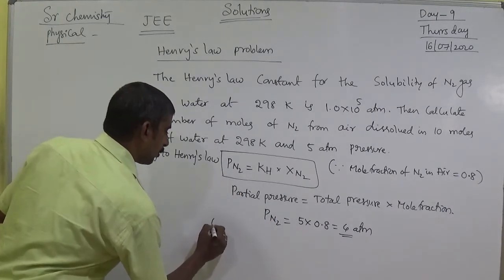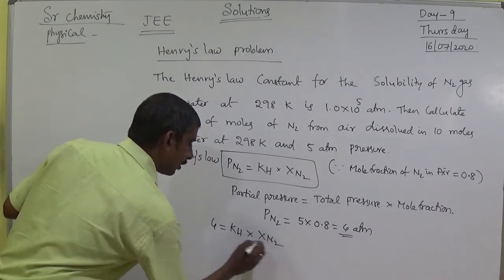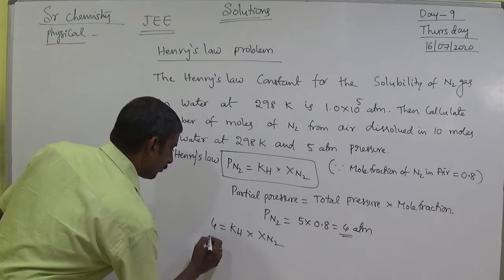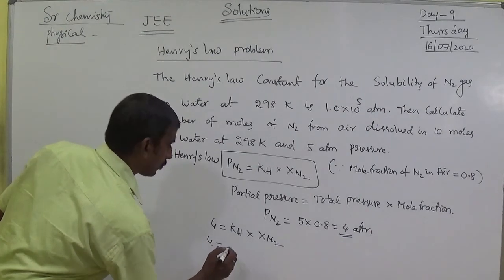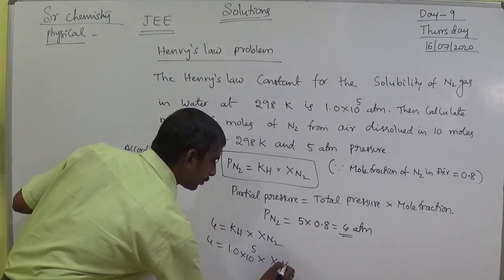Substitute the value here. That means nitrogen partial pressure is 4. So 4 equals Kh into X of N2. We want X of N2. Kh is given as 1 into 10 to the power of 5, into X of N2.